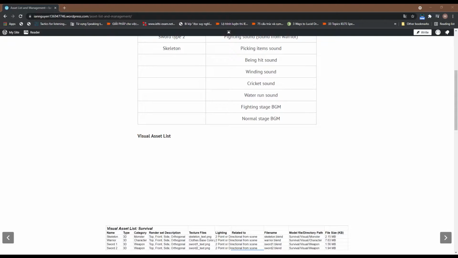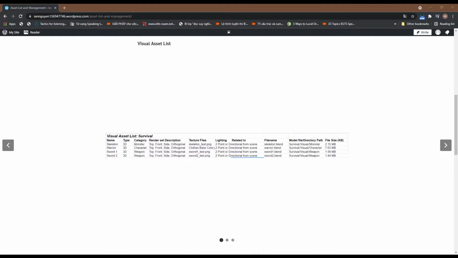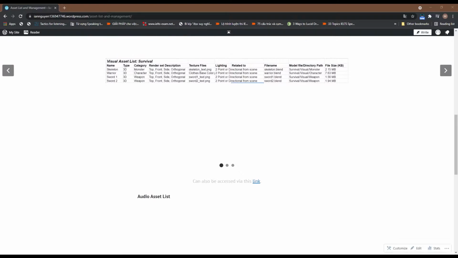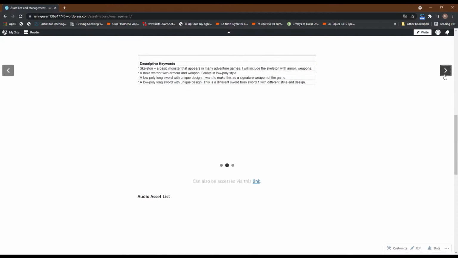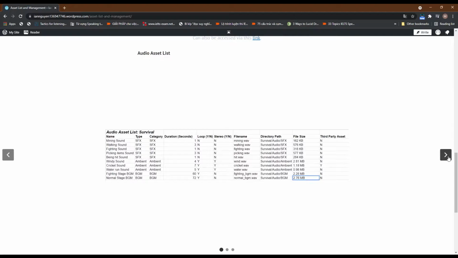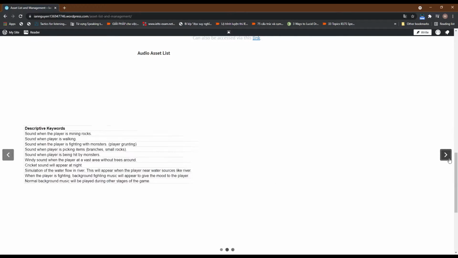You can read more about my assets in detail via the links or just by looking at those pictures. Here we include some detailed information like the file name, the file size, and the duration of the sound. And here is my assets management.